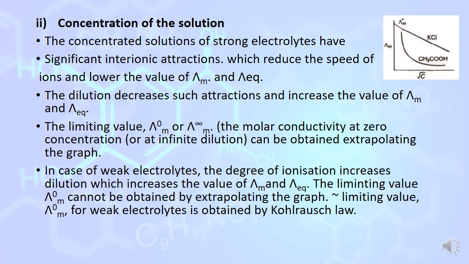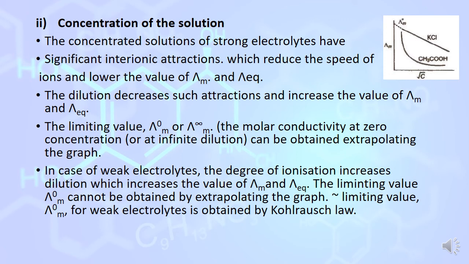When the concentration is low, the curve is almost a straight line, showing a linear dependence of molar conductivity on the square root of concentration. But as soon as concentration increases, the curve is no longer a straight line. If we extrapolate the straight line to where square root of C is equal to 0, we get the molar conductivity at infinite dilution.